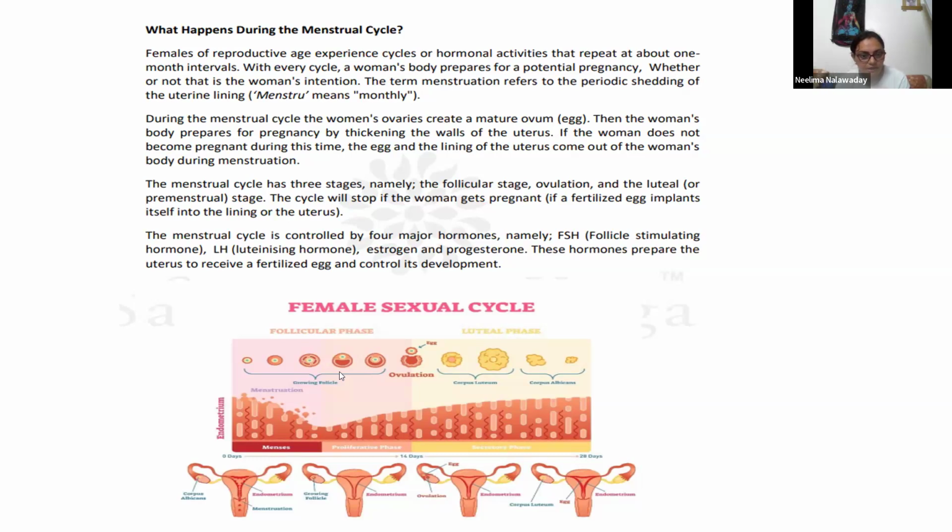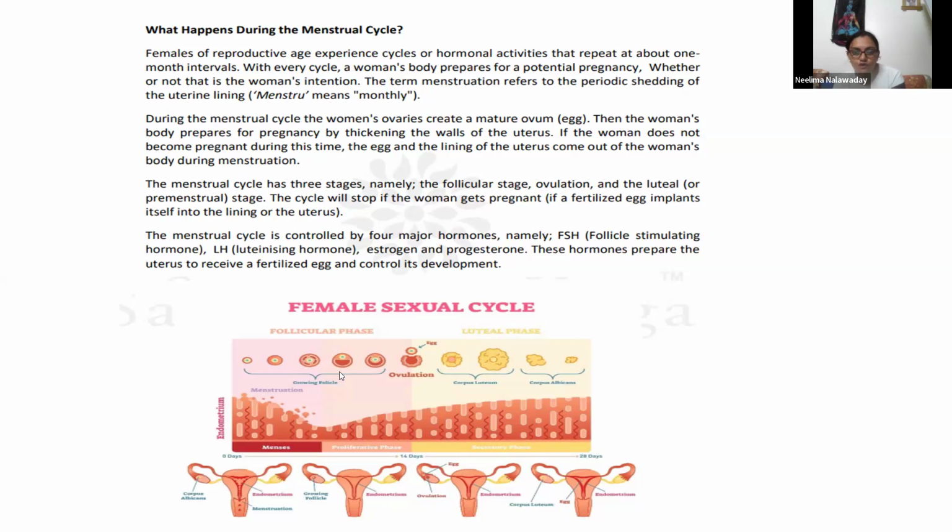First, in maybe the right or left ovary, a premature follicle starts maturation, and it starts transforming into ovum. When the mature ovum is getting formed, that phase is called the follicular phase. In that phase, some hormones start working. We are going to see the names of hormones also. The menstrual cycle has 3 stages.